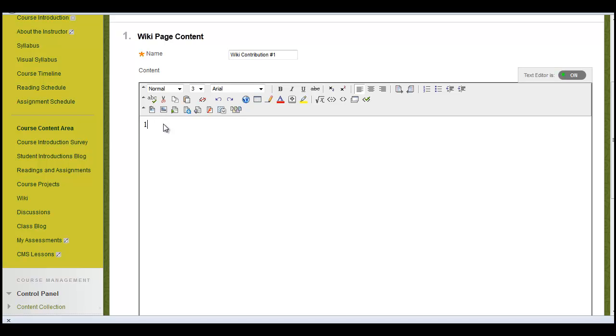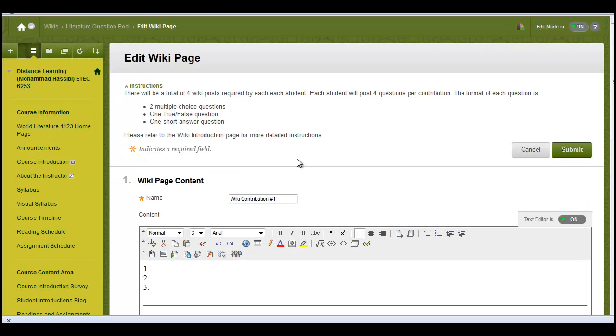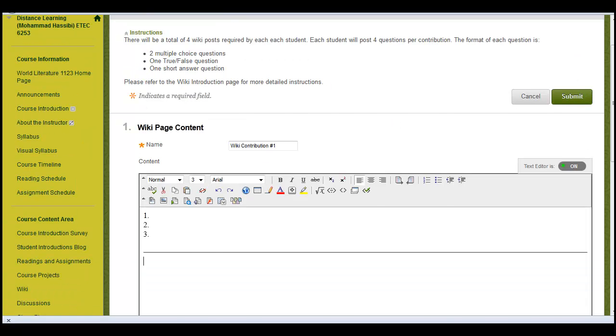And I want you to number each question. So 1, 2, 3, and so forth. And then after you write your questions, I want you to divide it with a line. So you just click on this little icon of the pencil, and it'll draw a line. This separates your questions from your classmates' questions. And then after you're done, click submit, and that's it.